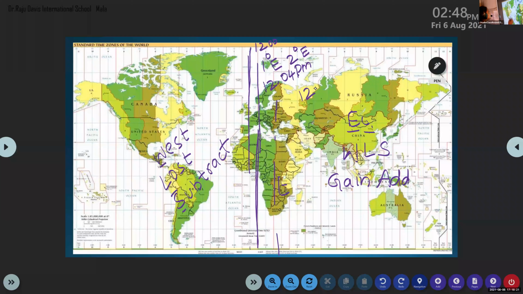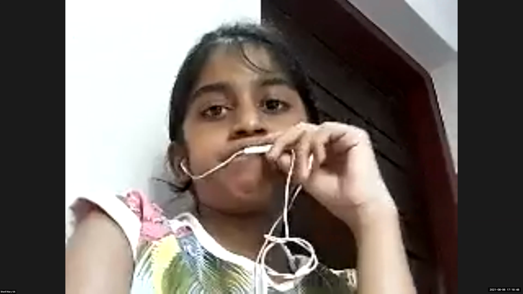Then coming to the western side, again the time of the GMT is 12 o'clock. Then what would be the time of 1 degree west? 11:56 AM. So what have we done here?